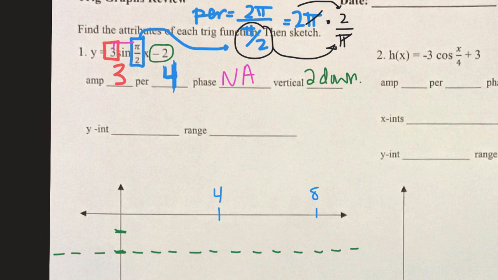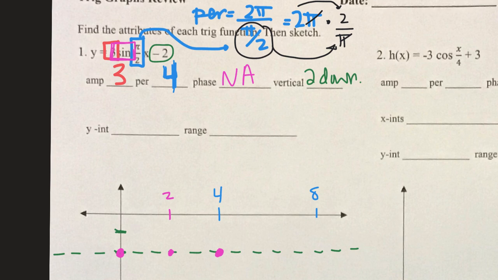This is a sine graph. So sine starts at the origin, where the y-axis crosses your midline. Sine ends at its period at the same point, so on the midline. And sine is also 0 in the middle. So in other words, at 2, sine will also cross your midline.